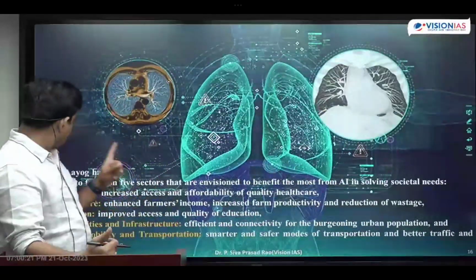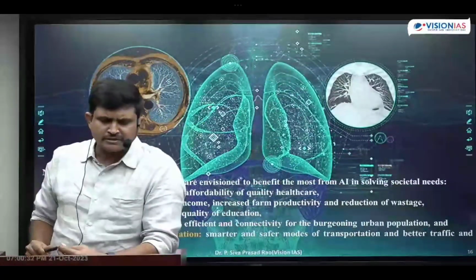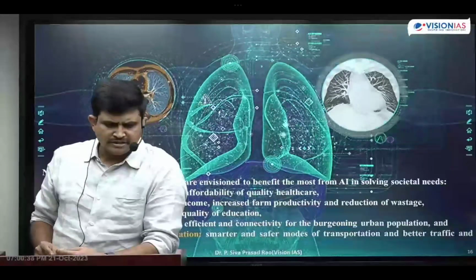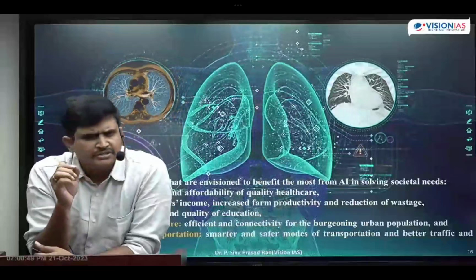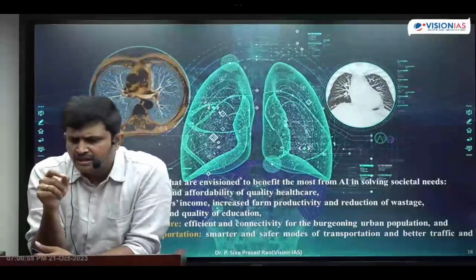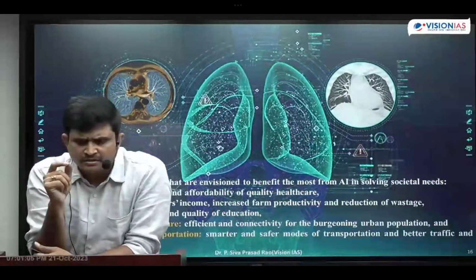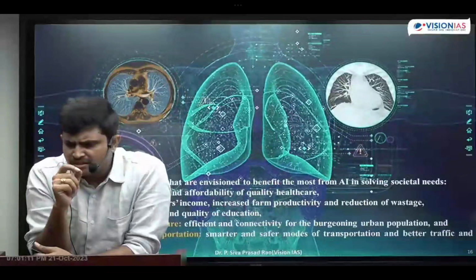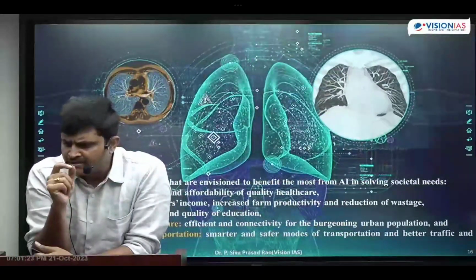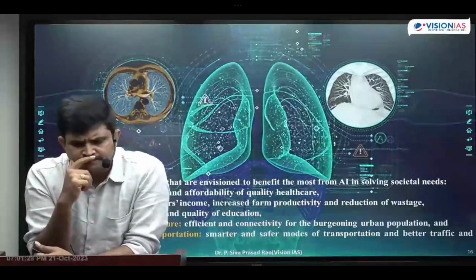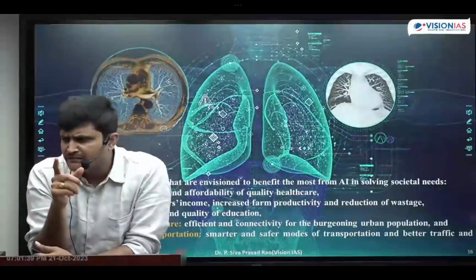Okay, the next one is artificial intelligence and robotics in smart cities and infrastructure. In this we are going to establish smart houses one by one: smart house, smart grid, smart cars, smart home appliances, smart meters. All this works with the help of artificial intelligence as well as robotics.